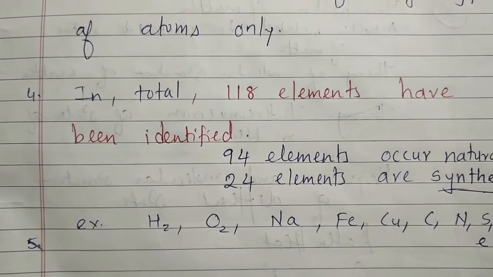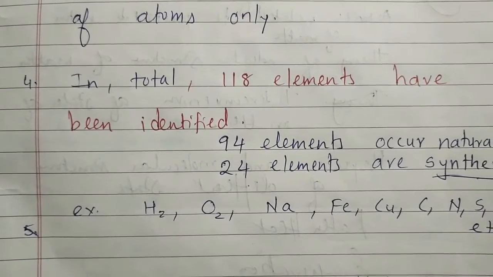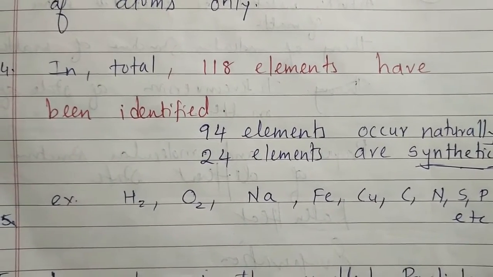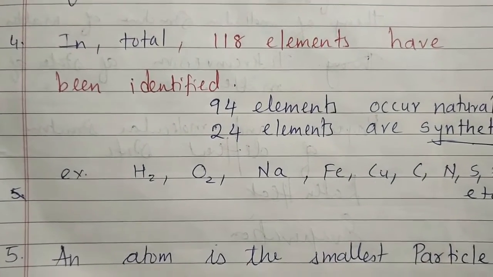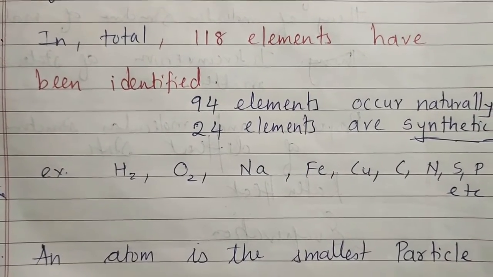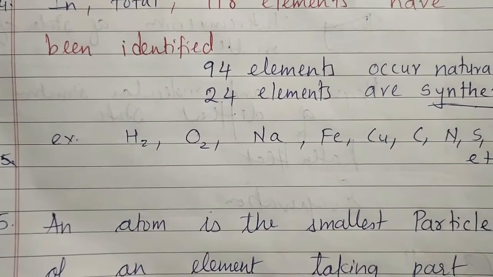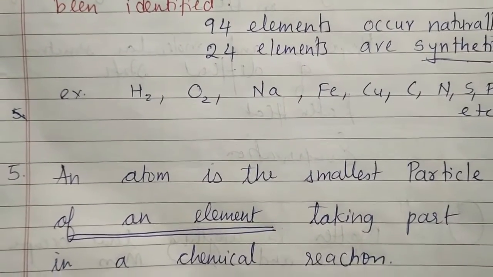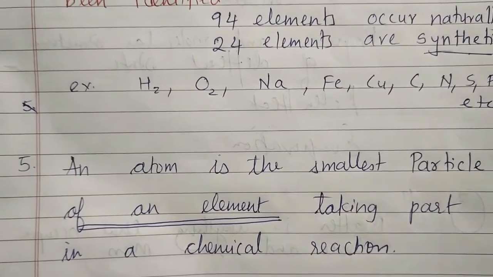In total, we have 118 elements identified so far, out of which 94 elements are naturally occurring and 24 elements are synthetic. They are made by nuclear reactions. Hydrogen is an element, oxygen is an element, sodium is an element, iron, copper, carbon, nitrogen, sulfur, phosphorus, etc. During a chemical reaction, it is actually the atoms that take part. So we can say an atom is the smallest particle of an element taking part in a chemical reaction.